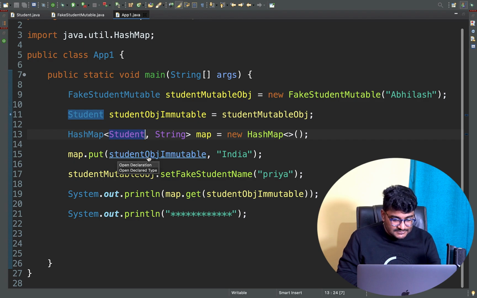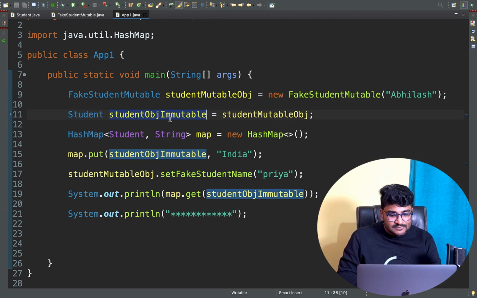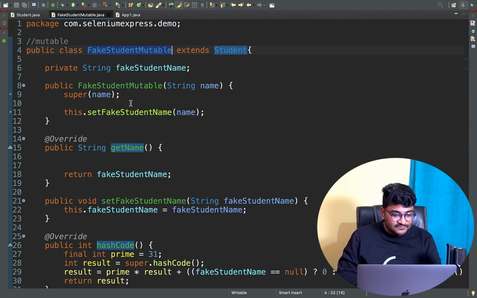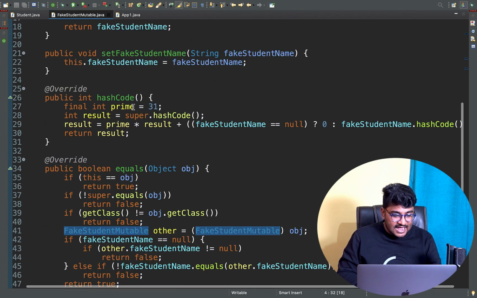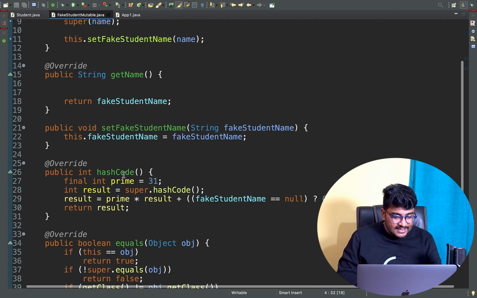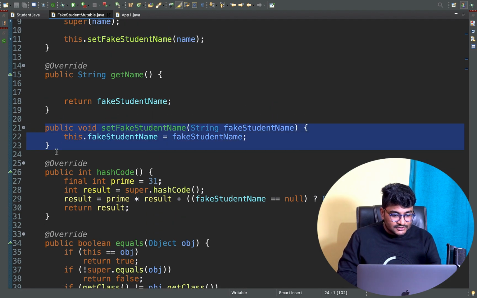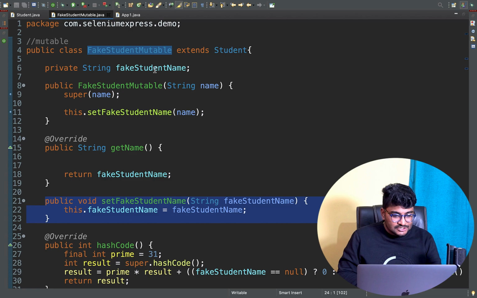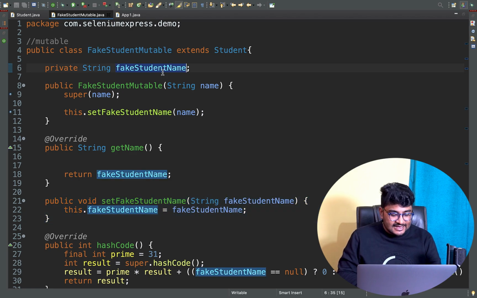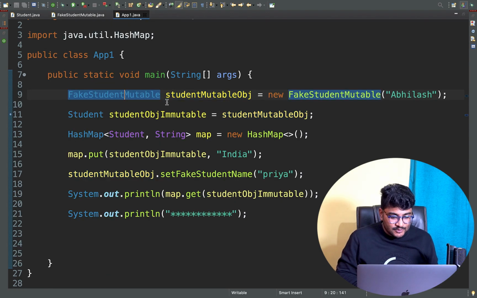This guy, the student object immutable. He is using the immutable type, but as this immutable class is extended by the mutable class, he can assign a mutable object reference, which is the fake student mutable object reference. He has overridden the hashcode and equals, and obviously he has the setter method, and because of that he can change this particular fake student name. That's how he is making things horrible right here in app1.java.